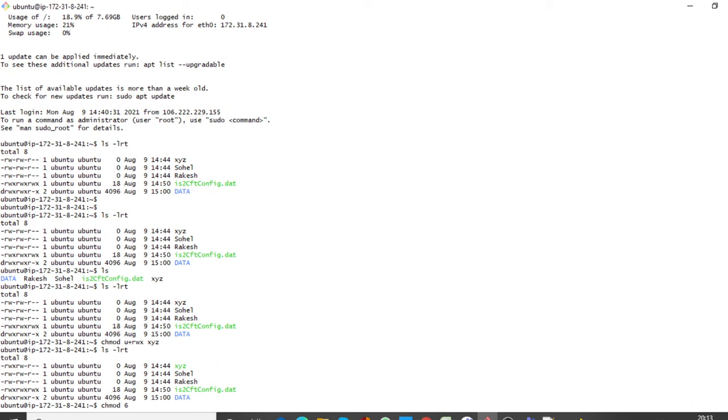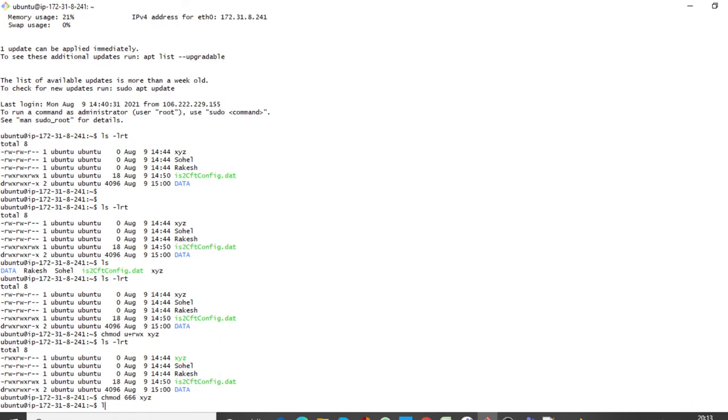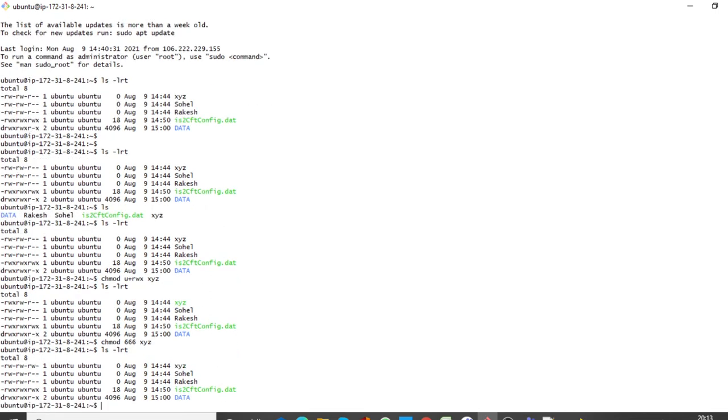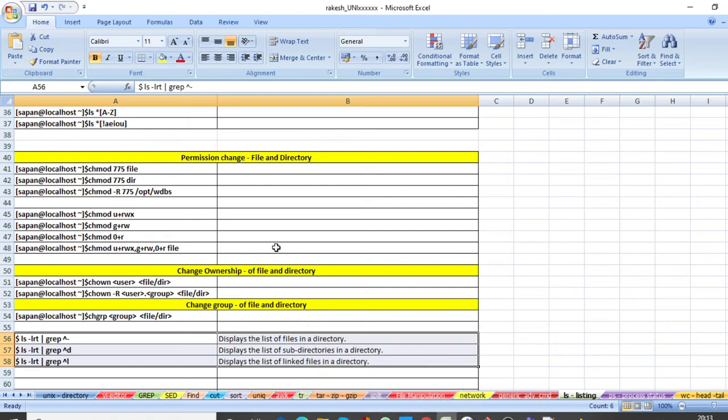Chmod 6, 6 for user, 6 for group, 6 for other, then file name. Do ls hyphen lrt. See, 666 means read, write permission to all. You getting me? Like that you will have to give permission.